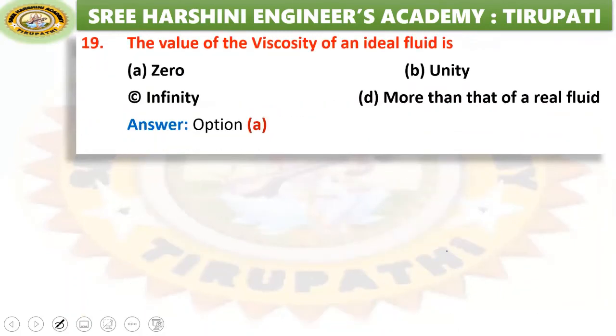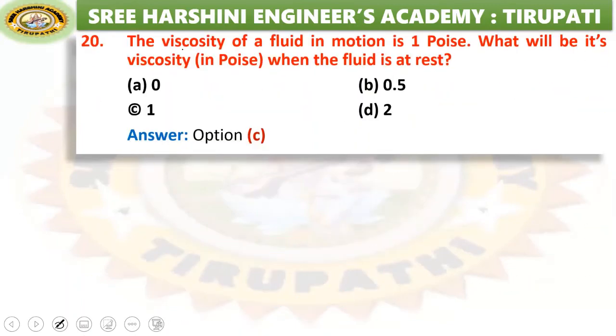Keep it in mind. The value of viscosity of ideal fluid is 0. Ideal fluid has no viscosity. Next, viscosity of a fluid in motion is 1 poise. What will be its viscosity when the fluid is at rest? In poise is what is needed. So 1 poise. When the fluid is at rest, with no motion, why would viscosity change? There will not be any change. Viscosity of fluid in motion is 1 poise. What will be its viscosity when fluid is at rest? Same. That means 1 poise only.